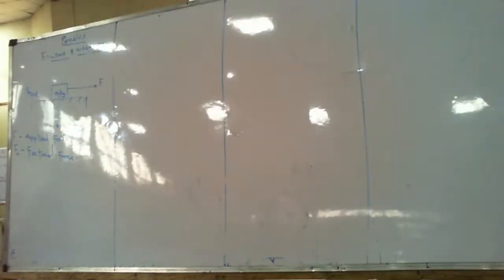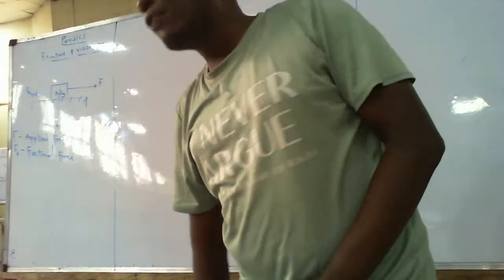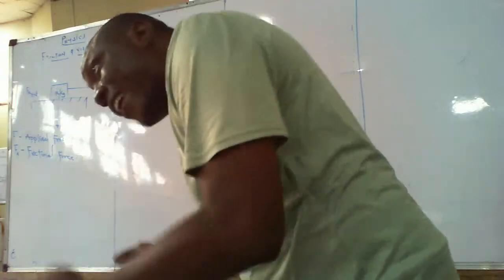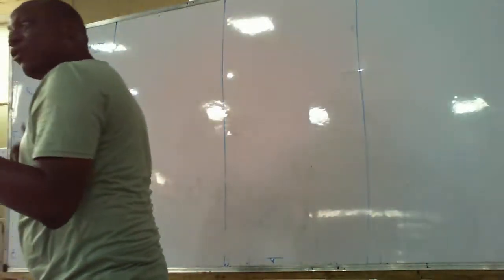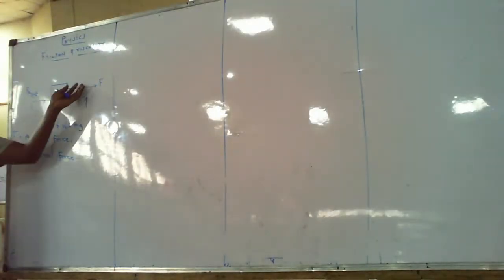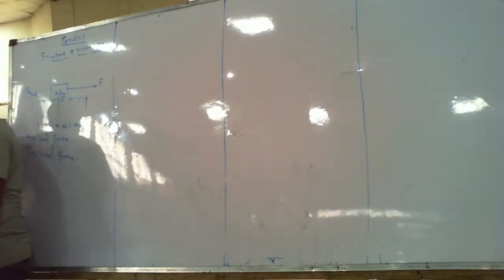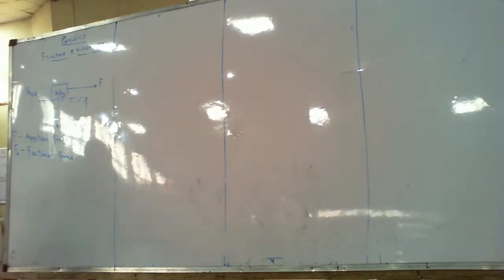I'm not telling you that the object is moving this way, because I'm not even telling you whether the force I'm applying is greater or lower. All I'm telling you is that if I decide to drag an object like this, according to the definition of friction, the direction of friction should be in this direction. I have not told you that this object is moving. I have only told you that if Mr. Femi decides to drag this object this way, the friction will oppose it this way, because friction is a force that opposes the motion of two bodies in contact.